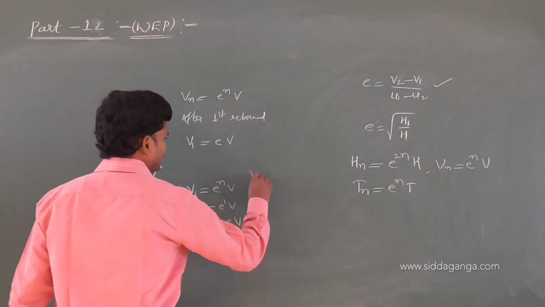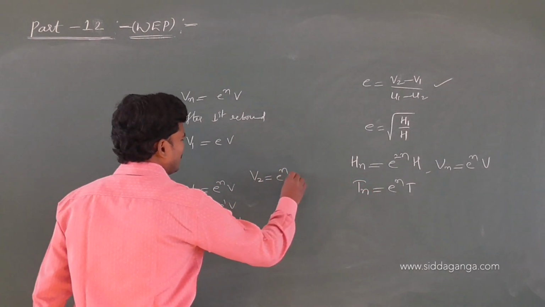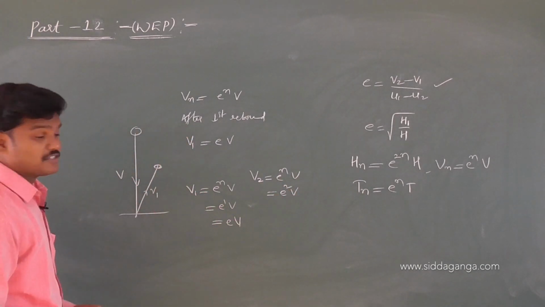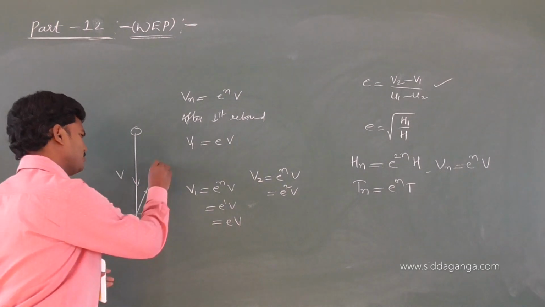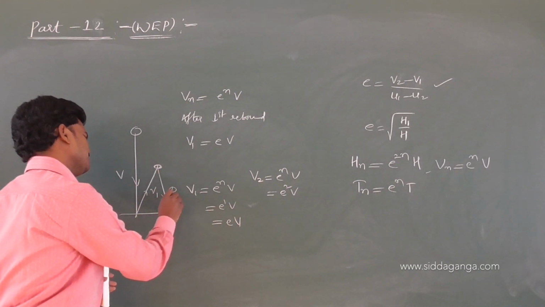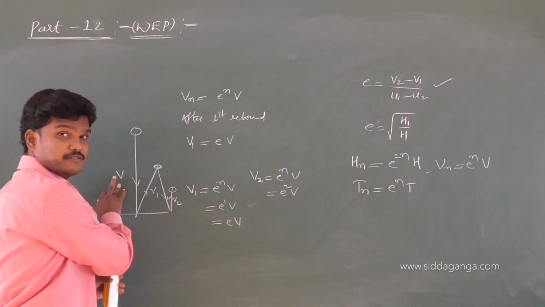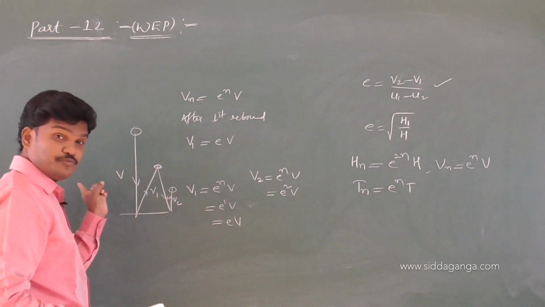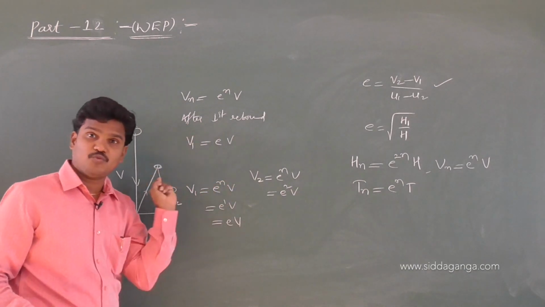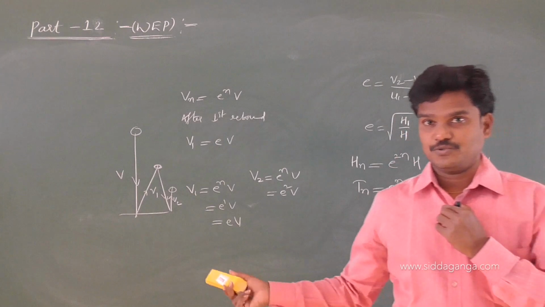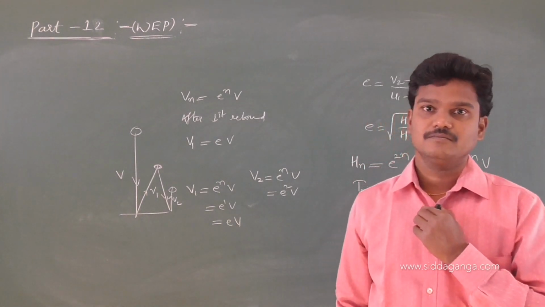After the second rebound, if they ask, it is e power 2 into the previous initial velocity. So v1, this is v2. After the second rebound, v2 is equal to e square into v. Third rebound, e cube into v. Fourth rebound, e power 4 into v. Keep in mind, because next time I want to use this velocity in the next cases.